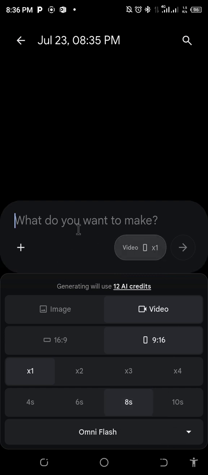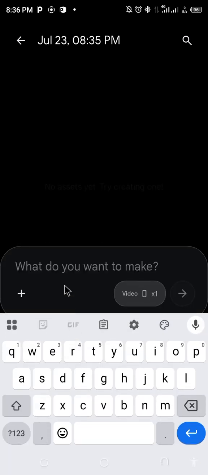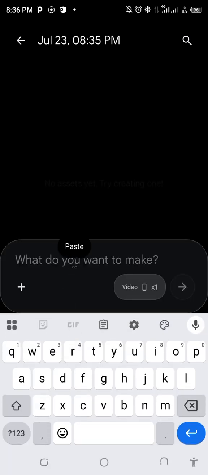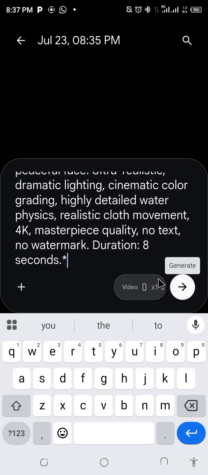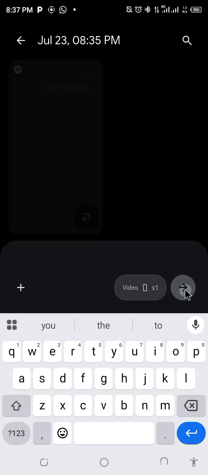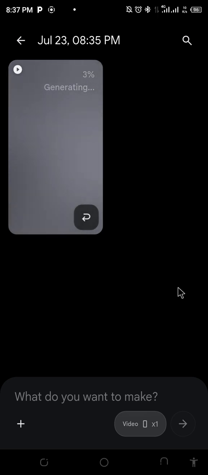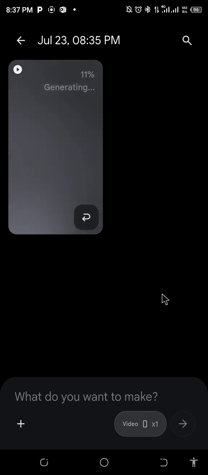So I think I can paste the prompt that I got now. I can paste it here, at least for the sake of this video. Then I send it. And it's now generating, and the video will be ready. Okay, so let's allow the video to come up, download, then we download the video, and we are done.